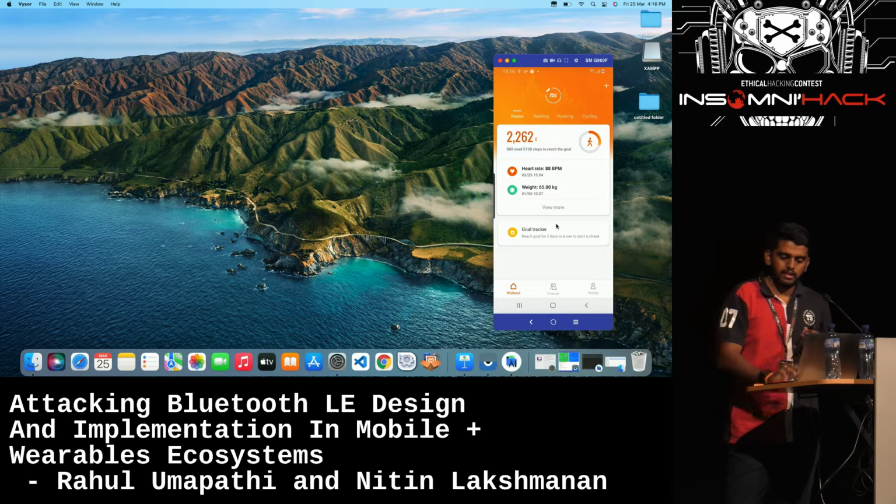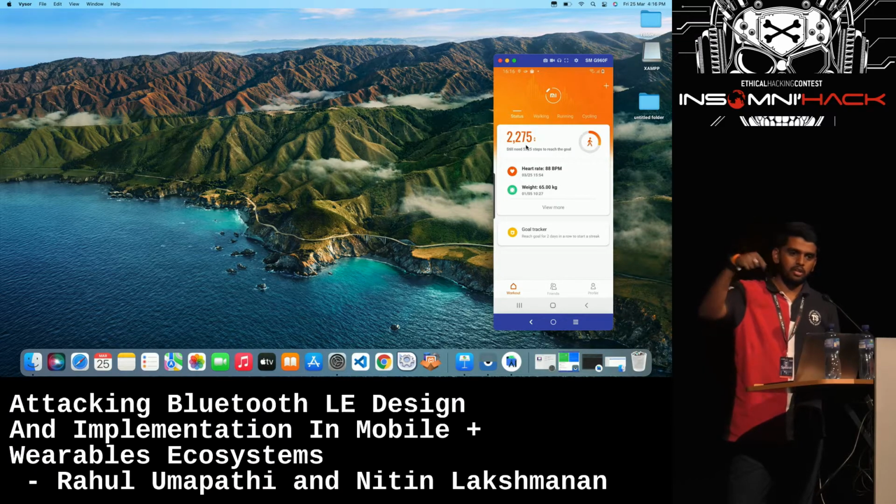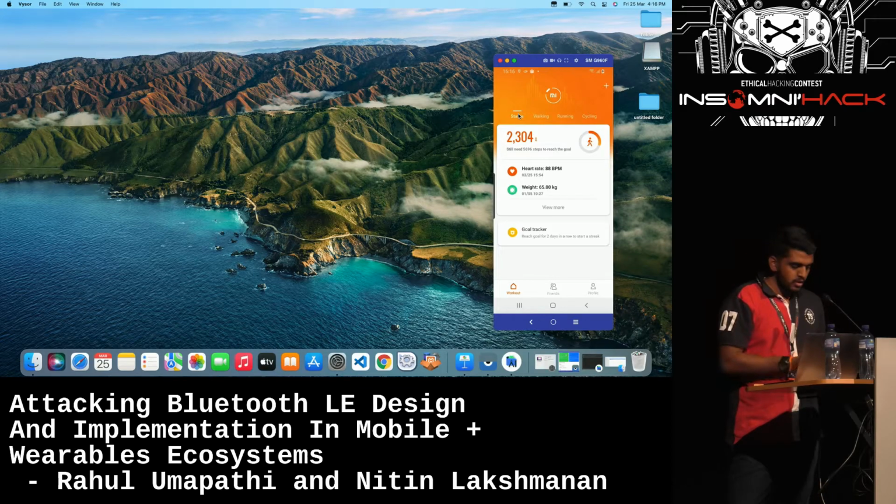Right now the step counts and calories are 2274. I'm simulating step counts and calories using my Mi Band here. As you can see, the Mi Band is connected to the Mi Fit app, and the step counts are getting updated on the screen. So this is fine. Till here, there is no problem. Everything is working fine.